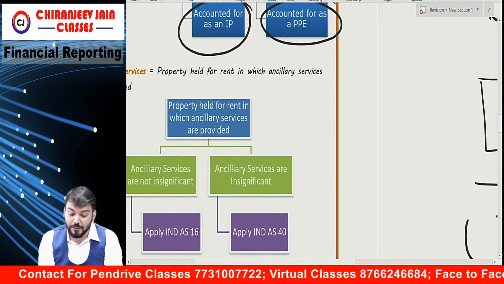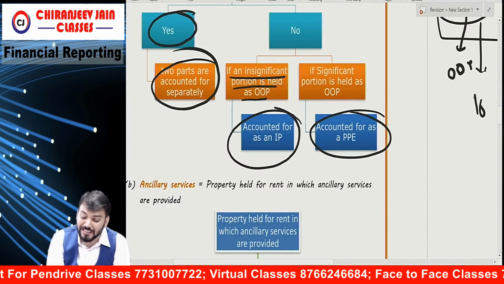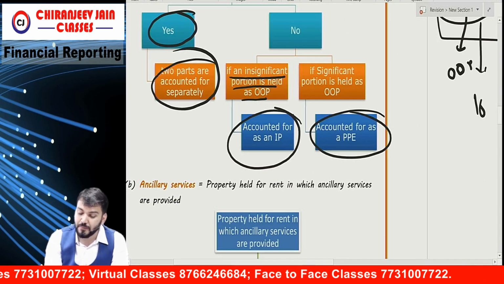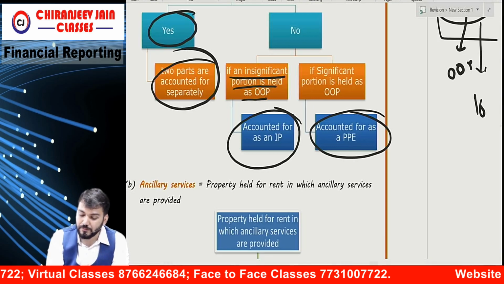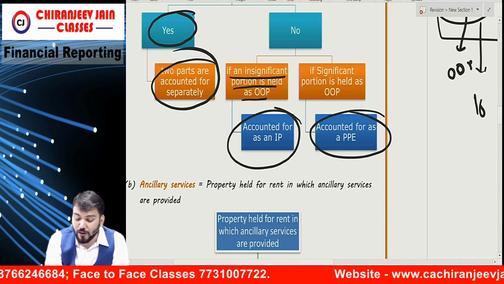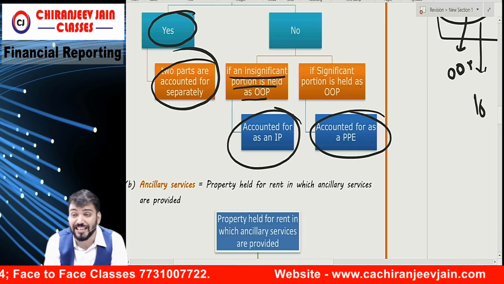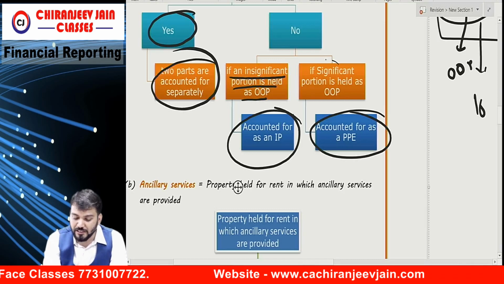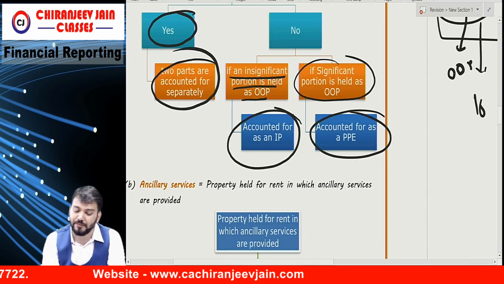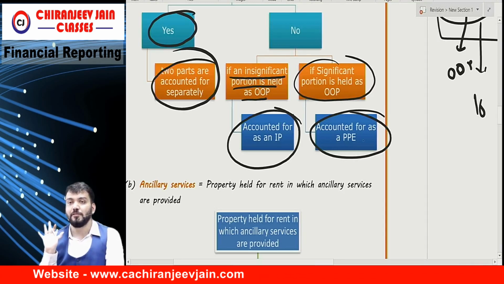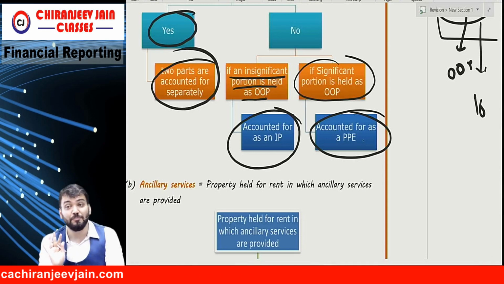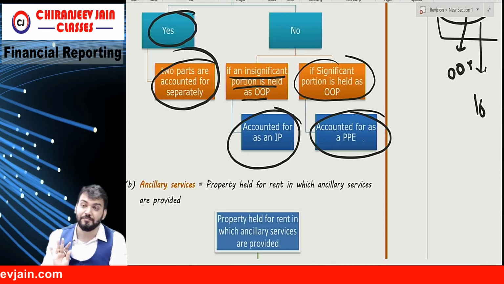The wording, change it a little: if the owner occupied portion is not insignificant, then apply Ind AS 16 only. So 40% is not insignificant. Correct?